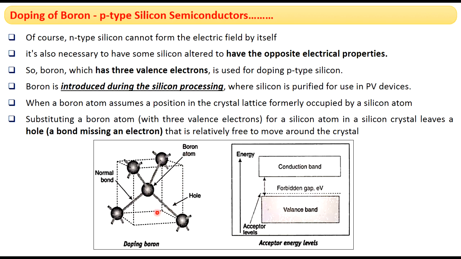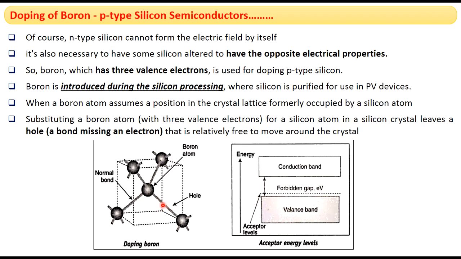You can see in the picture. So this is a silicon atom, this is also a silicon atom, this is also a silicon atom, and this is also a silicon atom. So this is a boron atom. Previously here we had a silicon atom, now it was replaced by the boron atom. So this boron atom can form three bonds with three silicon atoms. So this is the first one, second one, and the third one, three bonds. And this is a hole, a bond missing an electron, and this is relatively free to move around in the crystal.